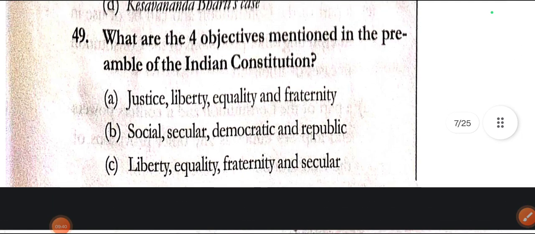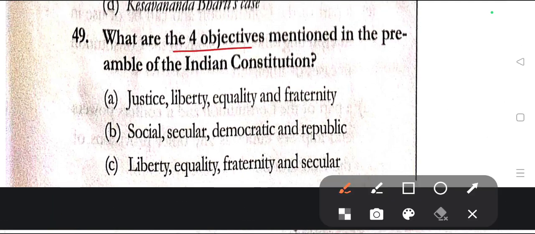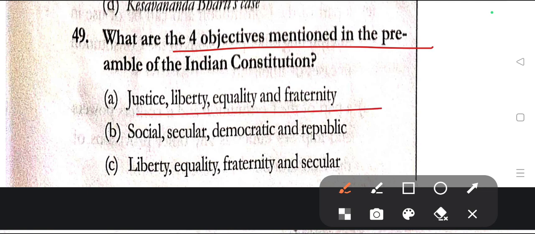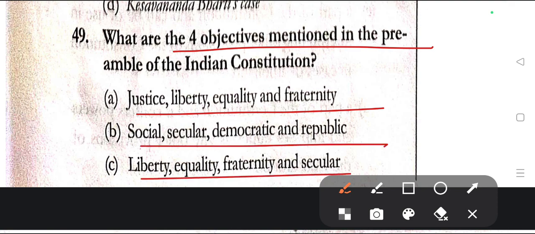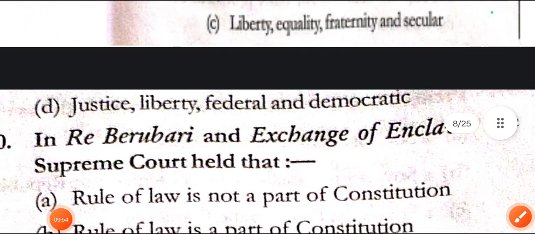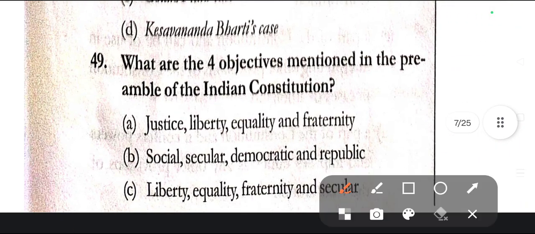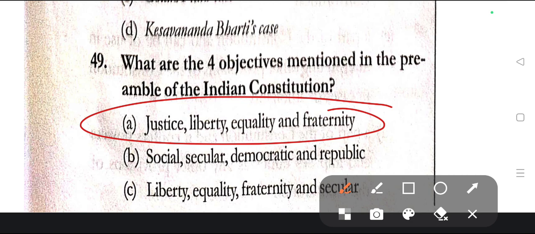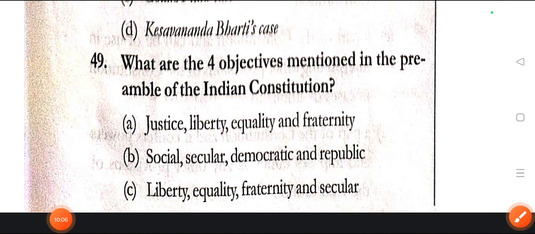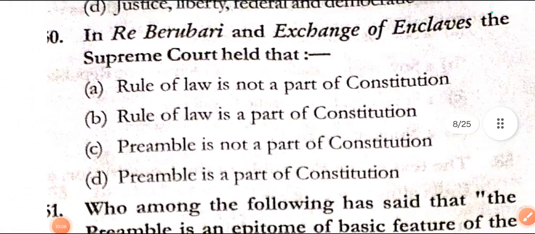Question number 49. What are the 4 objectives mentioned in the preamble of the Indian Constitution? Options are justice, liberty, equality, and fraternity; social, secular, democratic republic; liberty, equality, fraternity and secular; and option D, justice, liberty, federal and democratic. Here in question number 49, the correct answer is obviously option A, that is justice, liberty, equality and fraternity are the 4 objectives mentioned in the preamble of the Constitution of India. Now let us proceed to question number 50.